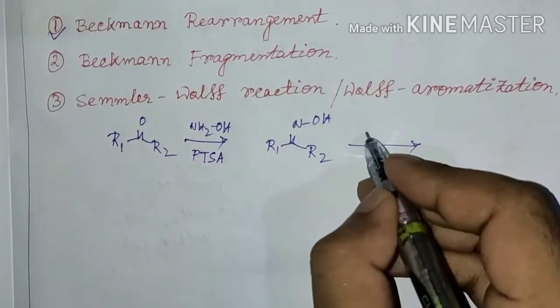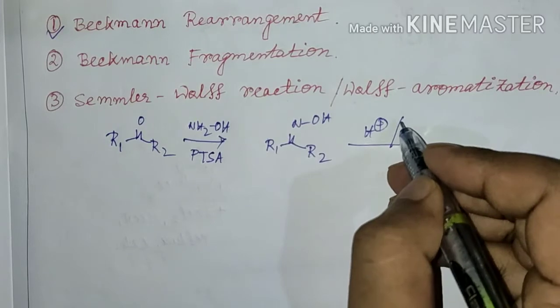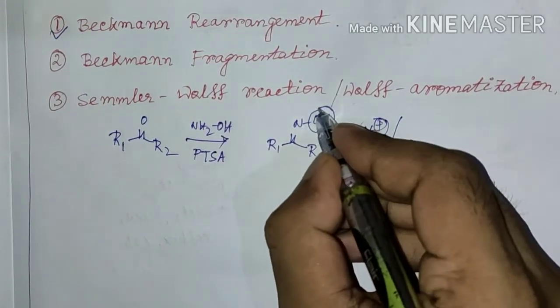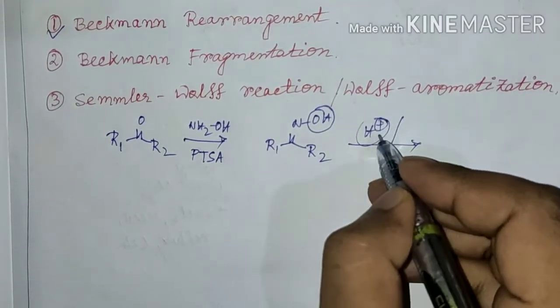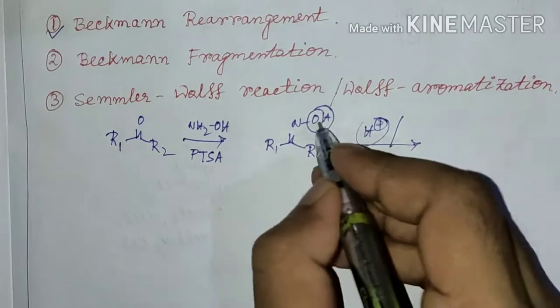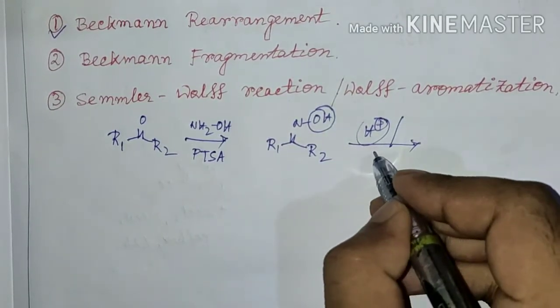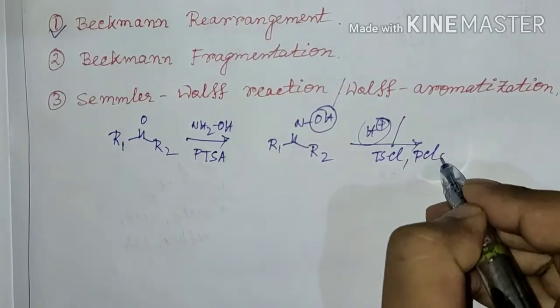When it is treated with acid or in some cases other reagents, that reagent or acid is mainly used to convert the poor leaving group OH to a better leaving group. In presence of acid, it gets converted to OH2 plus, or with other reagents like tosyl chloride or PCl5.